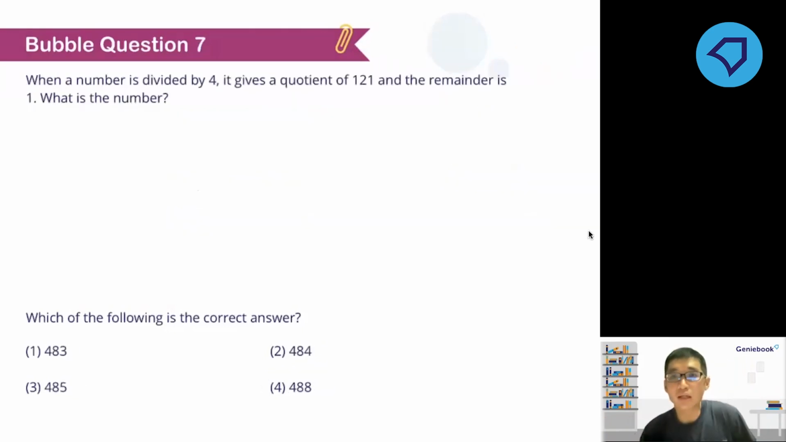Okay. Daniel, so you multiply then add. So multiply the quotient by your divisor. Then you add back your remainder. Okay. Okay, so bubble question 7.